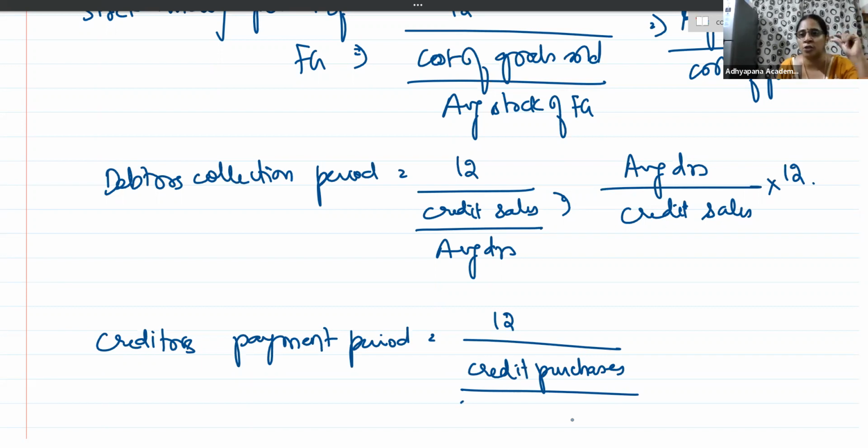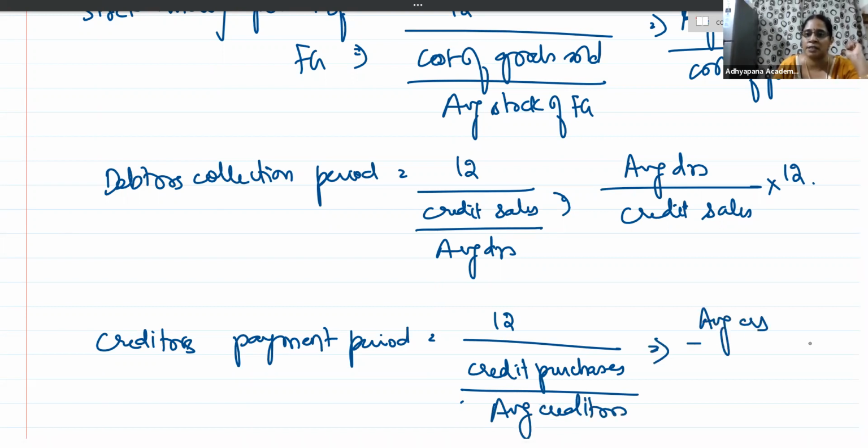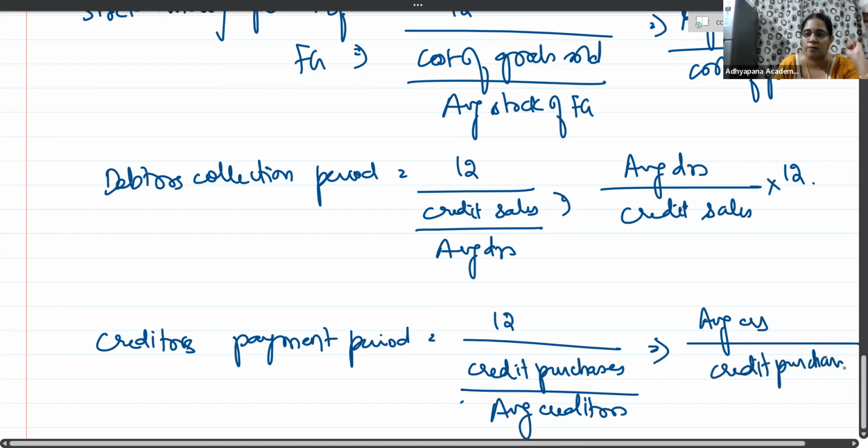When it is finished goods, the turnover applicable is cost of goods sold. Debtors, credit sales, creditors, credit purchases. So whatever is the applicable turnover will come in the numerator, and the denominator will be the value for which you are finding the turnover ratio. So here it was finished goods, so it is stock of finished goods. Here it is debtors, so it is average debtors. Now here it is average creditors. So creditors payment period will be average creditors divided by credit purchases into 12.